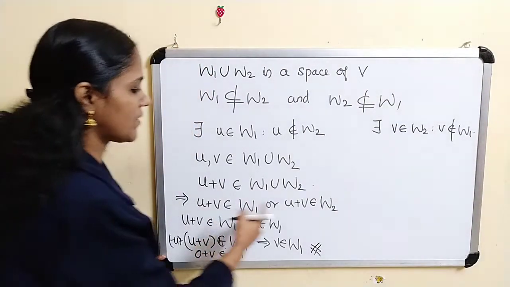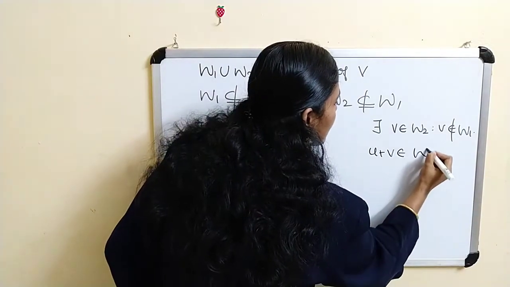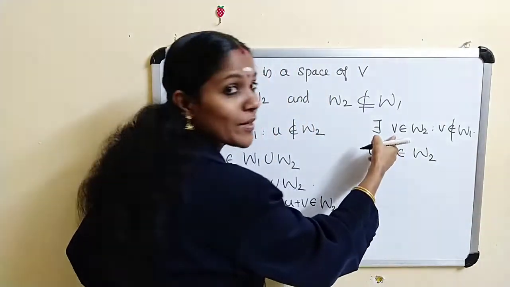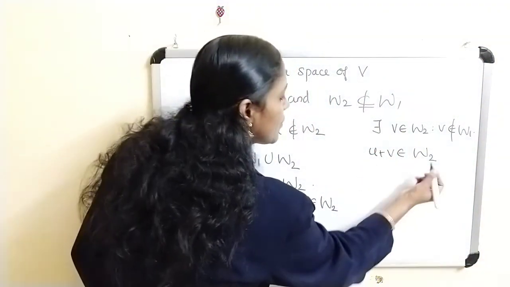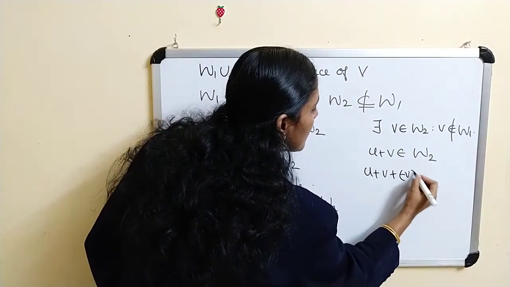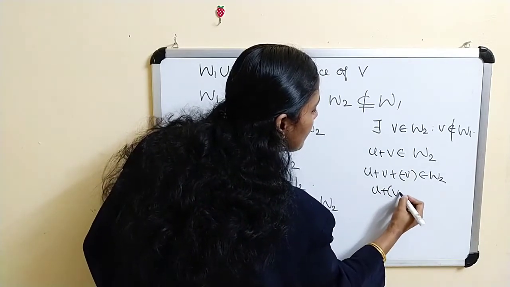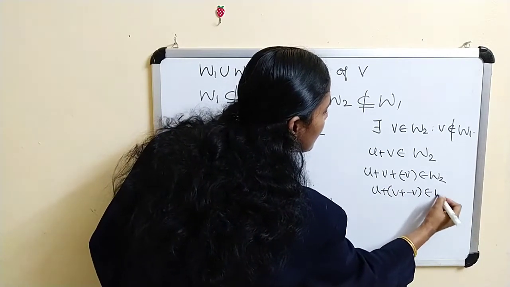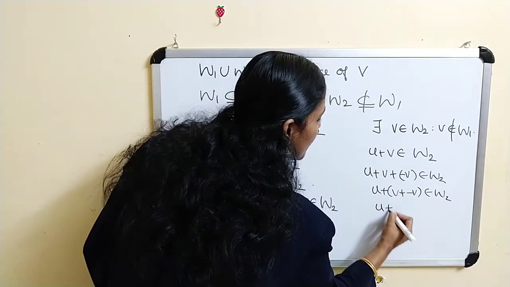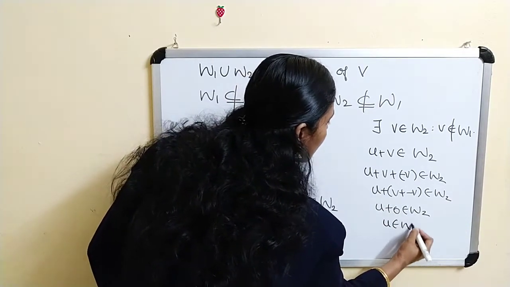Now suppose U plus V belongs to W2. But V belongs to W2, therefore minus V also belongs to W2. Therefore U plus V plus minus V belongs to W2, that is U plus 0 belongs to W2, that is U belongs to W2.